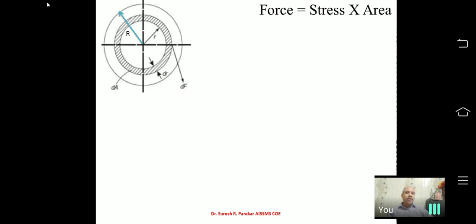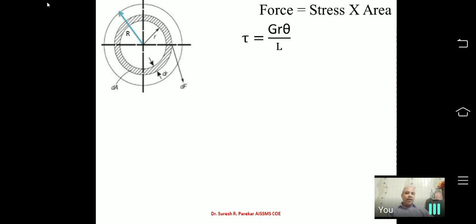And now from this, we go to the second part of this torsional formula, which relates with torsion. You will consider force F, because whenever we have stress, we have force. So we consider at a distance r an elementary ring having area dA, and dr is the thickness of this assumed area dA.